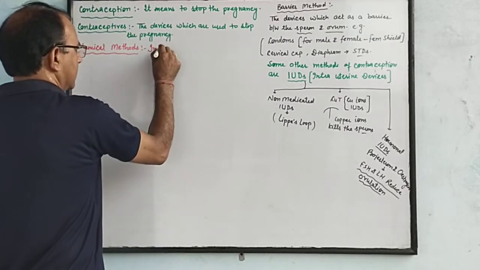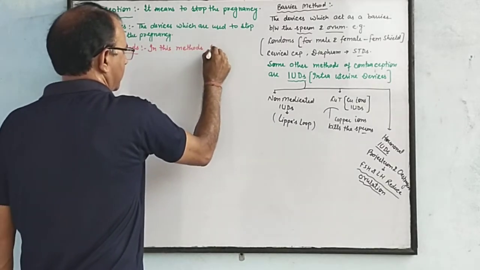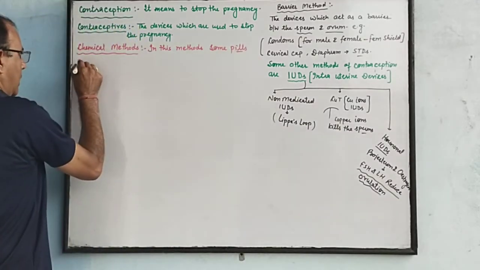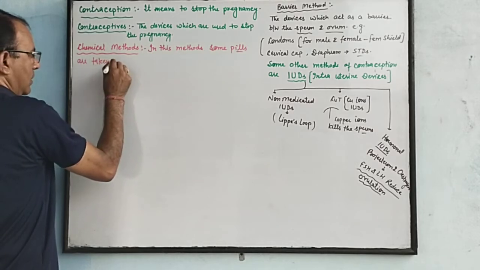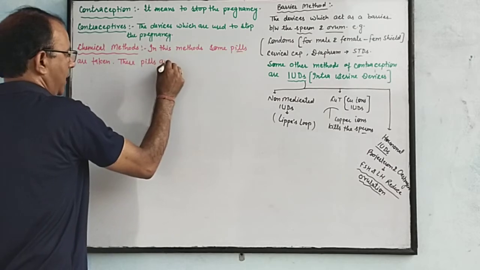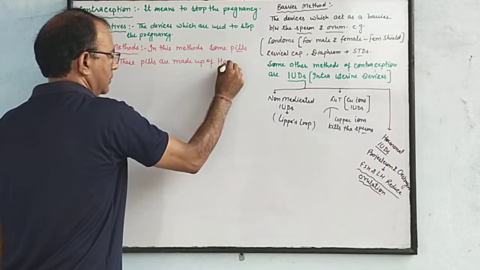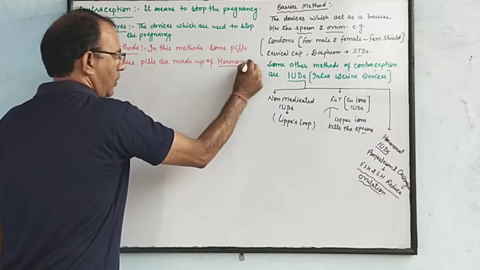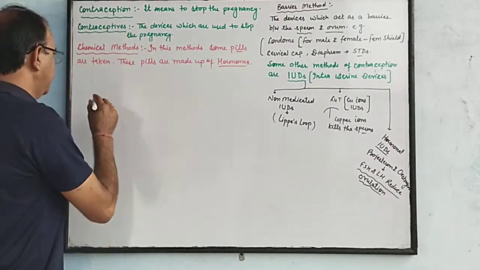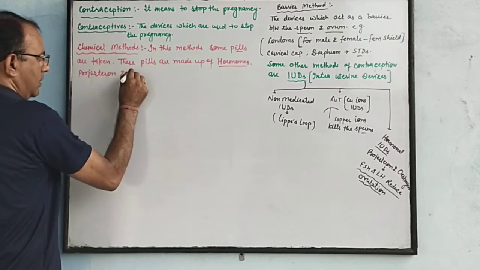In this method, some pills are taken. These pills are made up of hormones. Which type of hormones? Progesterone and estrogen.